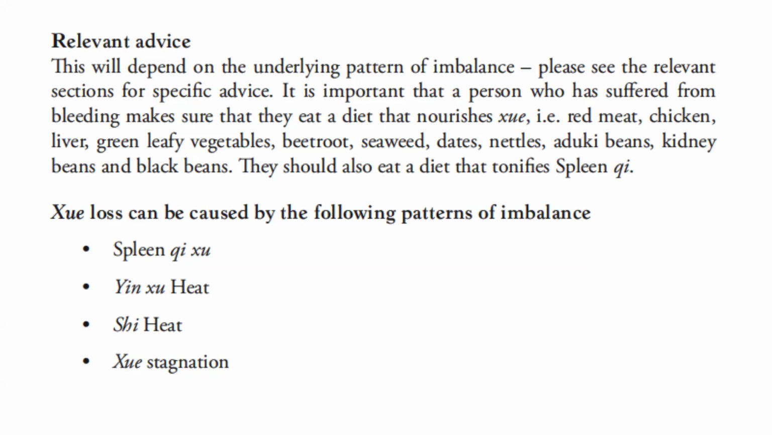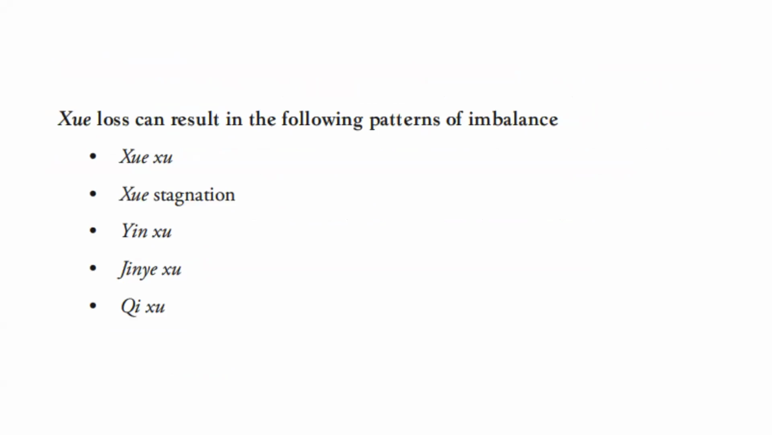Blood loss can be caused by the following patterns of imbalances: spleen qi shu, yin shu heat, shi heat, and blood stagnation. Blood loss can result in the following patterns of imbalance: shui shu, shui stagnation, yin shu, jin ye shu, qi shu.